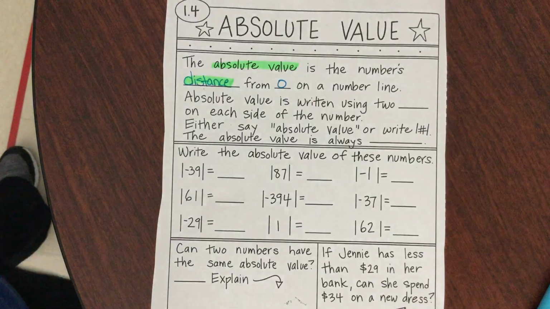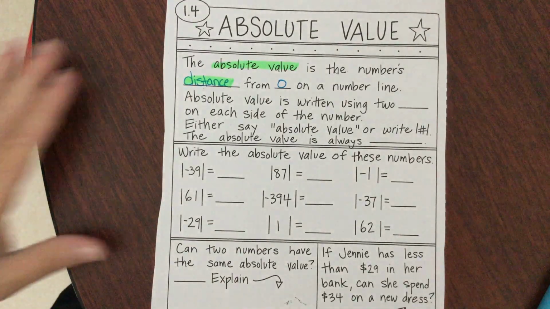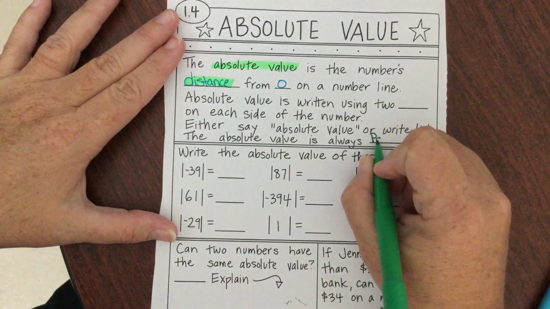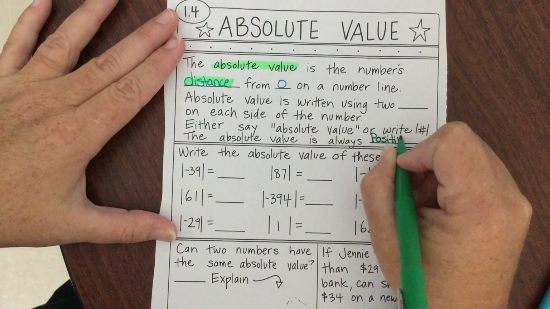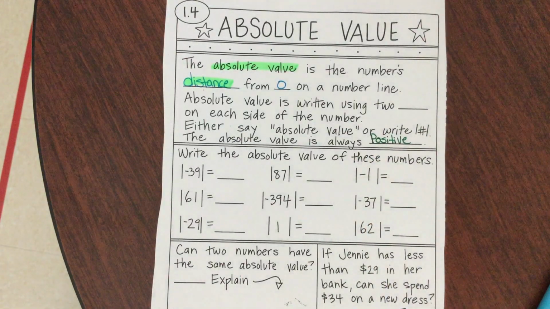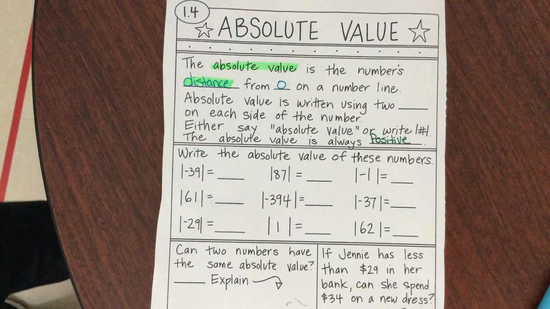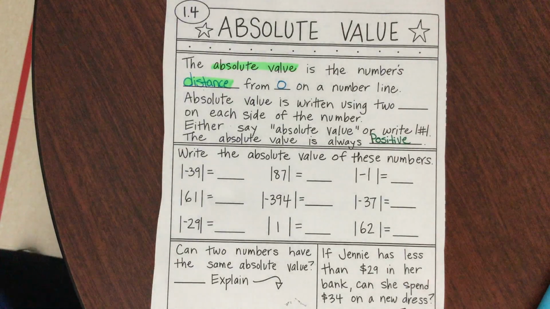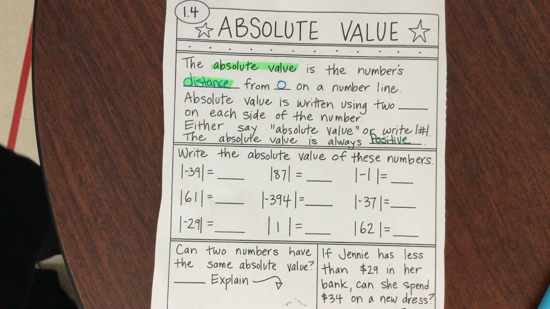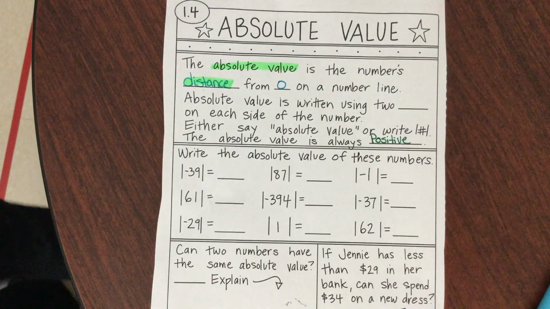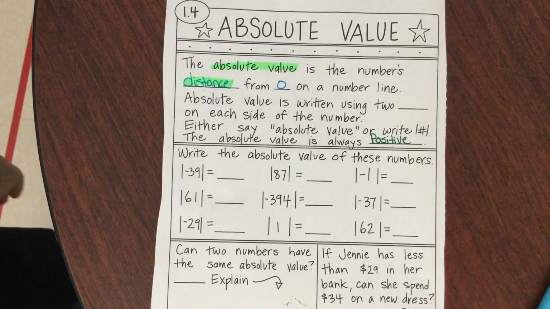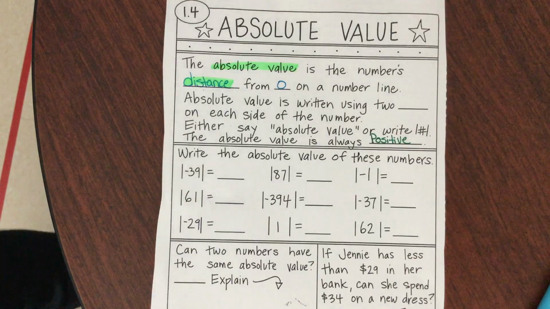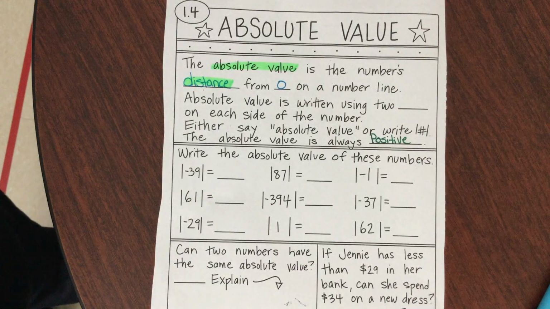So because of that, absolute value will always be a positive number. Because when we talk about distance, there is no negative distance. It doesn't matter whether you're running forward or you're running backwards. If the coach tells you to go out there and run a mile around the track and you decide to run it backwards, you're still running a mile, correct? If you run it forward, you're still running a mile, yes? So it doesn't matter. Distance is always, always, always positive.